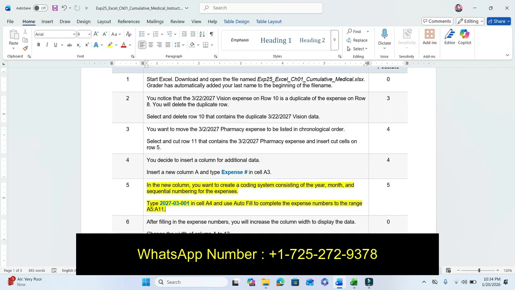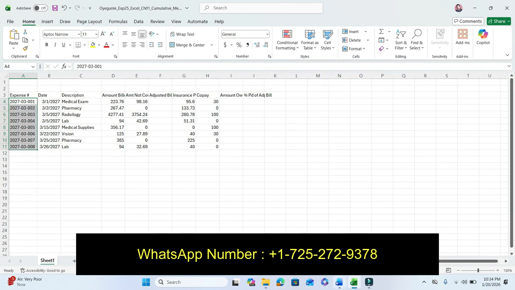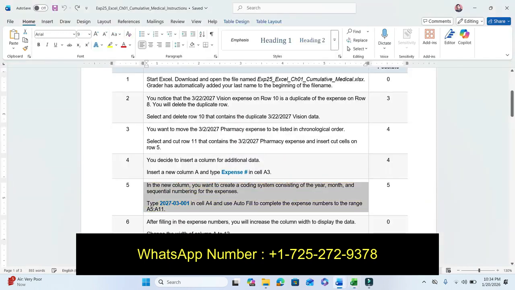Use autofill to complete the sequential numbers in the range. Okay, so copy this by Control C and paste it in cell A4. Then it says A11, autofill the column A. So do this. So step number 5 is completed.